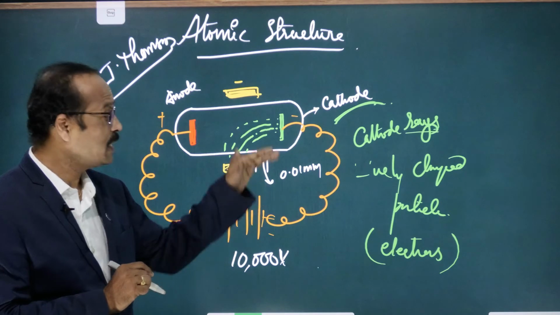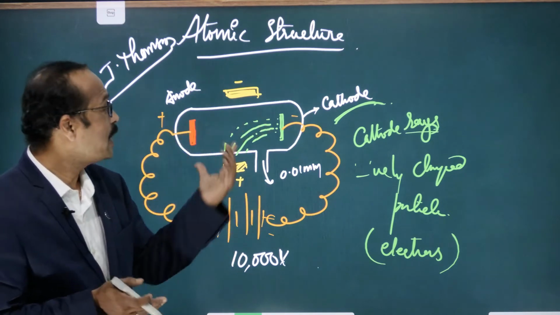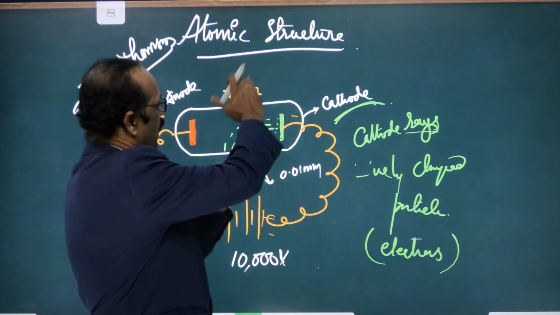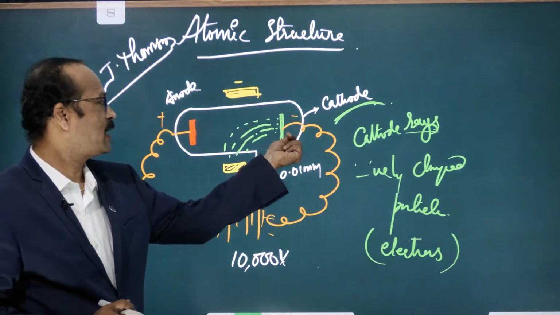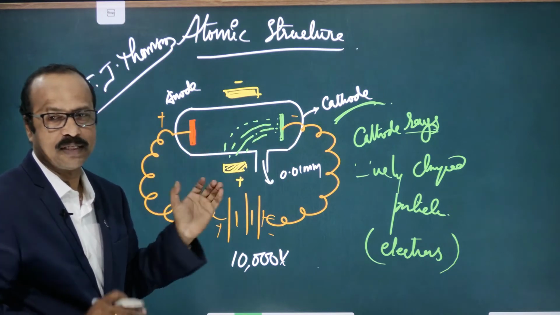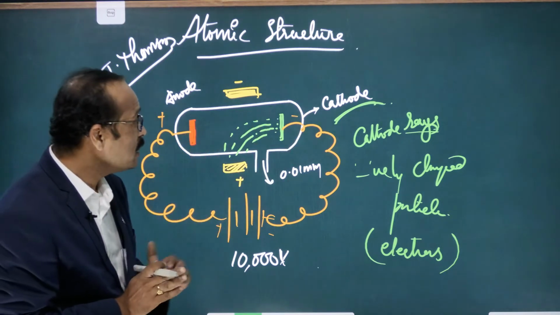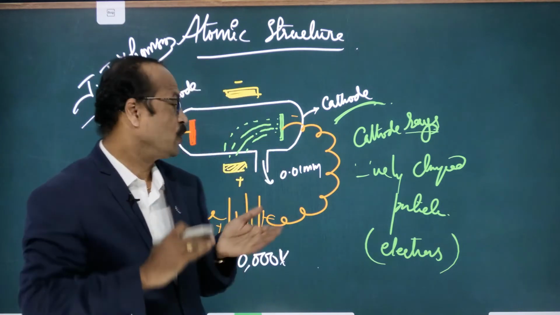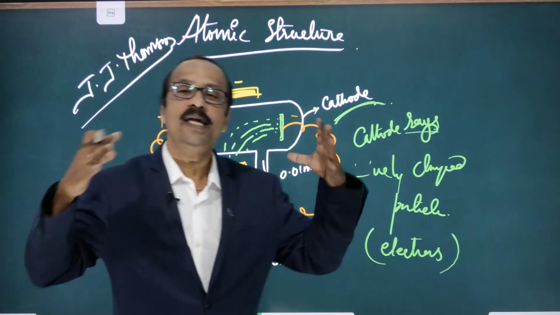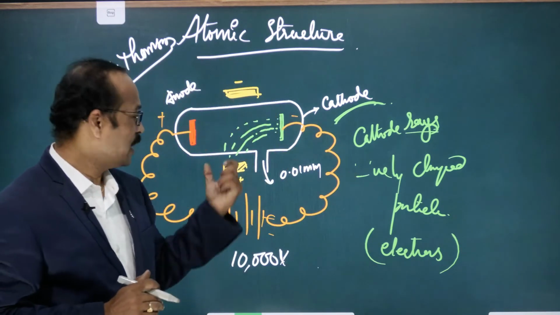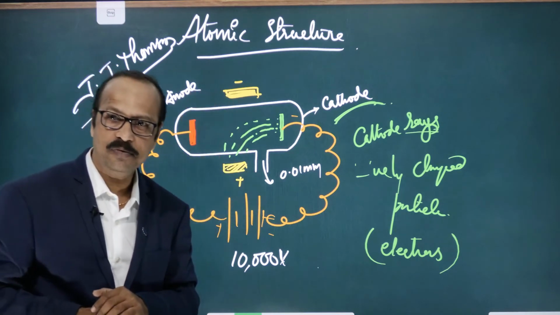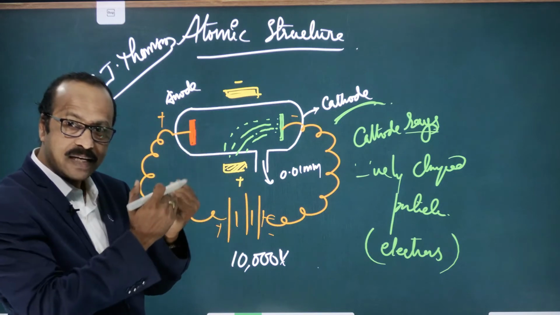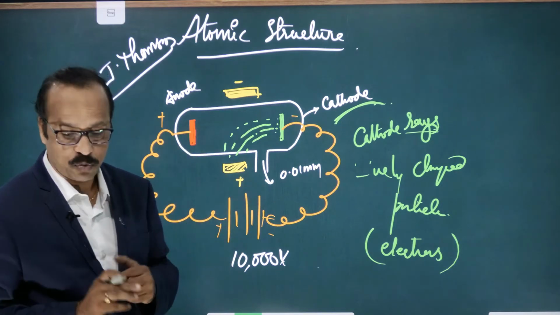In the previous case, I said they will be moving in a straight line in the absence of an electric field. Absence of electric field means there is no electric field here, just one negative terminal, the cathode, and one positive terminal, the anode. That's all. But now he arranged an electric field on both sides of this glass tube, positive charge on one side and negative charge on the other side. Then he observed that these rays are attracted towards the positive charge. They are deflected towards the positive charge.